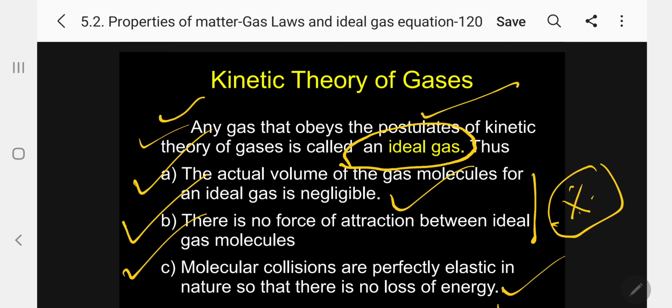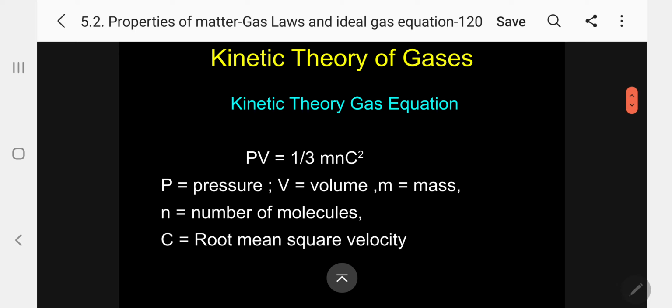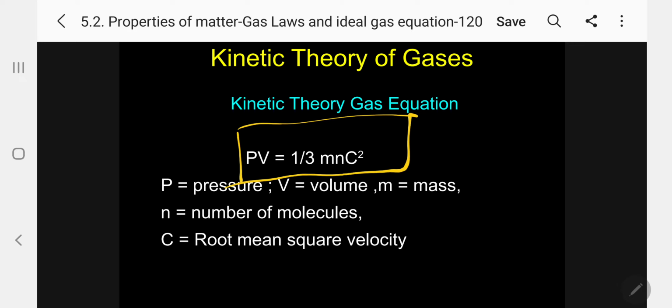I am not going to complicate, so I am not going to derive the equation also. Let me give only the final equation. The author has given the kinetic theory of gases equation as PV equal to 1 by 3 mn c square. If you want, you can memorize the equation alone. According to kinetic theory of gases, PV equal to 1 by 3 mn c square.